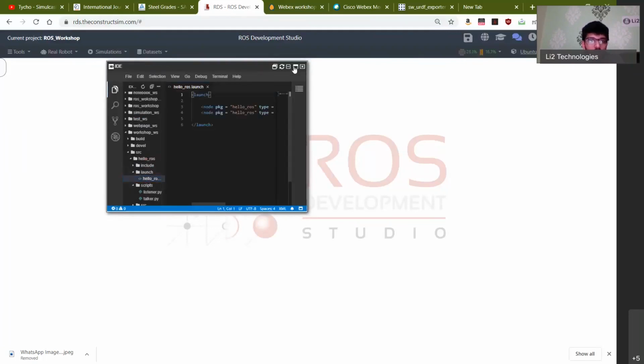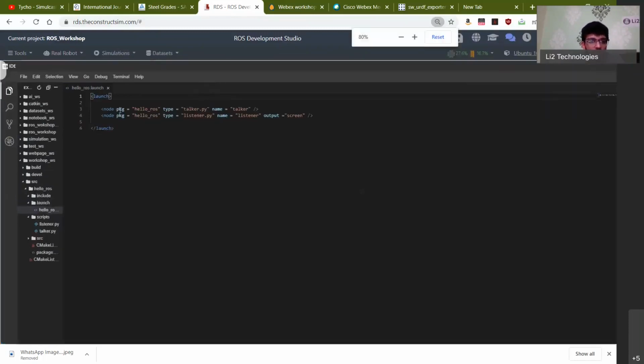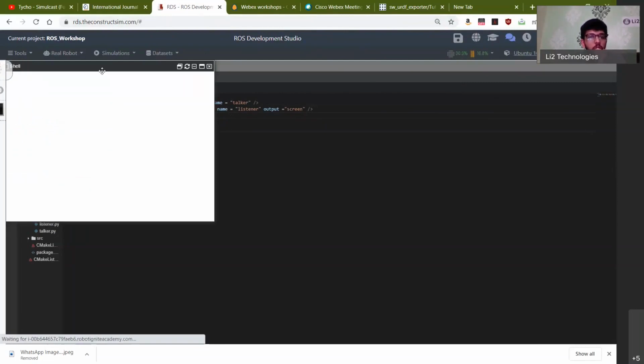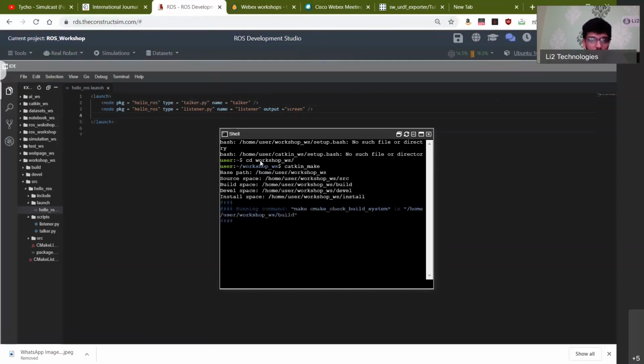When I open my ROS launch file, I just have this very simple setup, which is basically what I described to you. I'll give you a couple of minutes to type this out so that we can all get onto the same page. The rest of you, if you've completed this, can open your shell, make sure you go into the package that you created, and ensure that catkin_make is working fine.